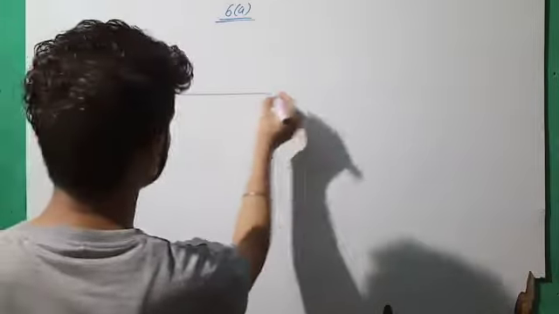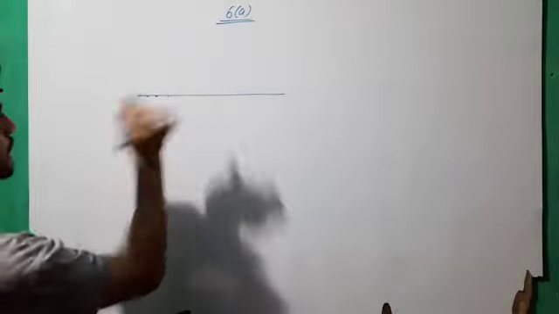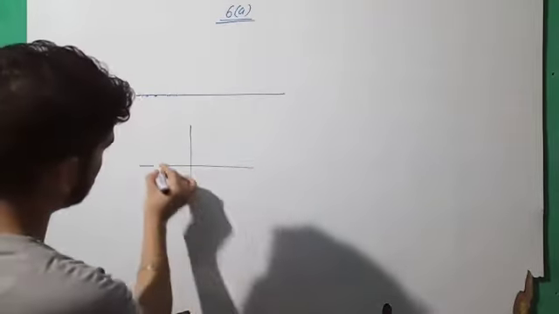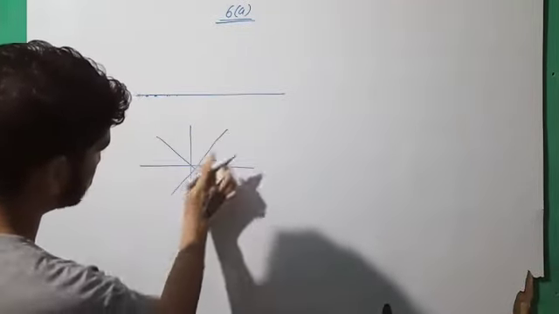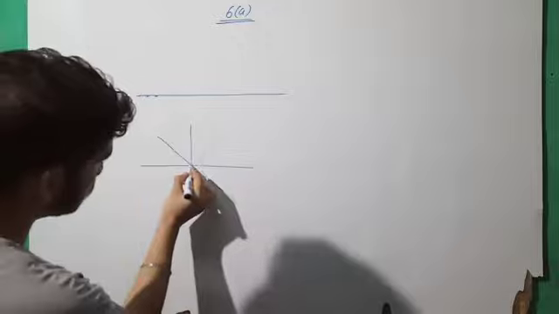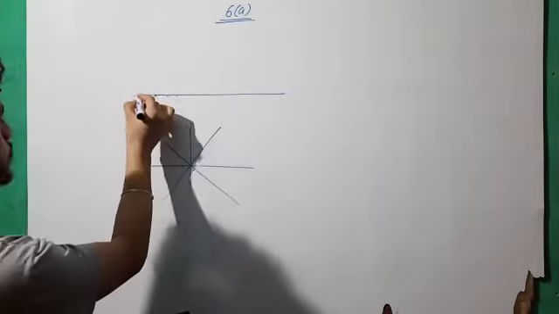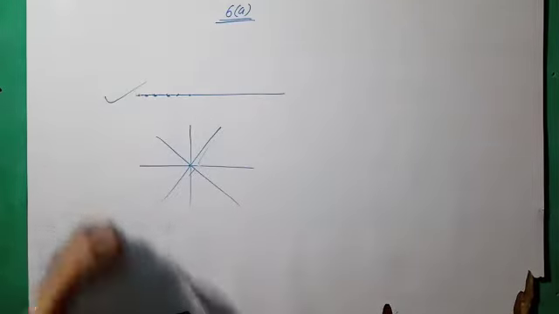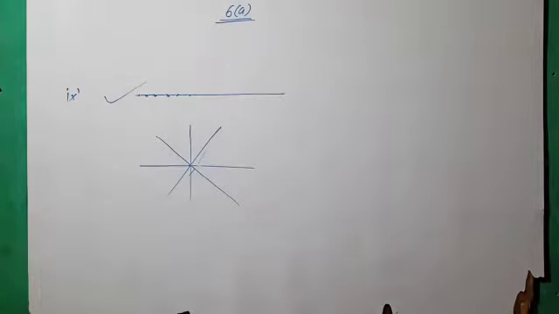Again, the last one is also an example of an infinite set. 9th one, the set of points on a line segment. We can say that in a line segment we have an infinite number of points. I think you are familiar with the concept that through a point we have an infinite number of lines, and through a line we have an infinite number of points. So again the answer to the 9th one is infinite. The rest of the parts of question number 1 are your homework.